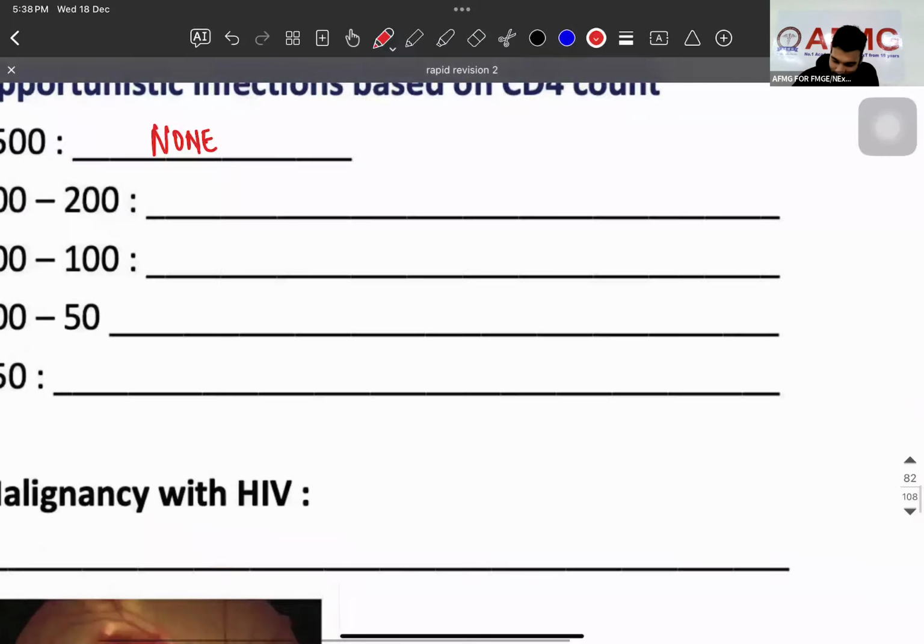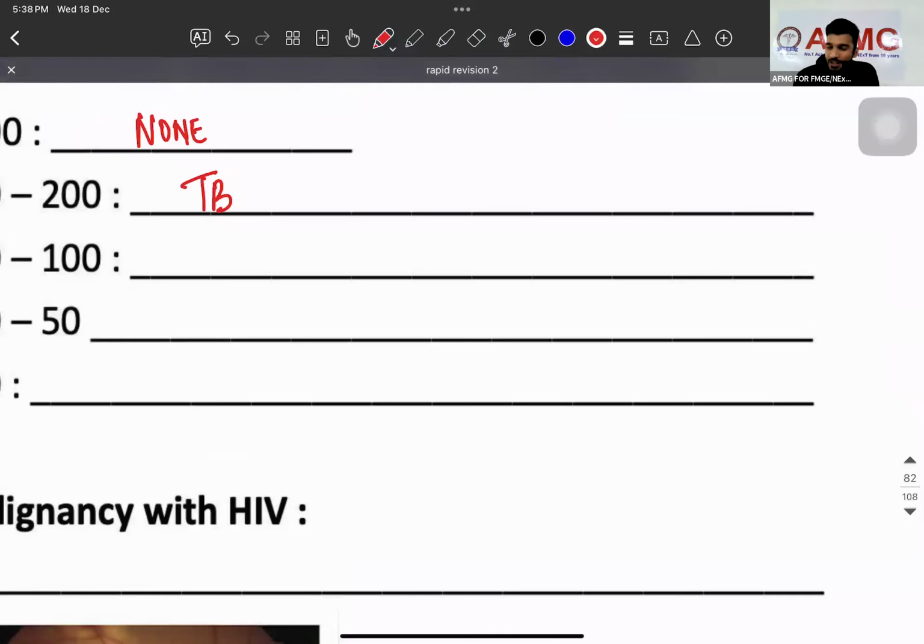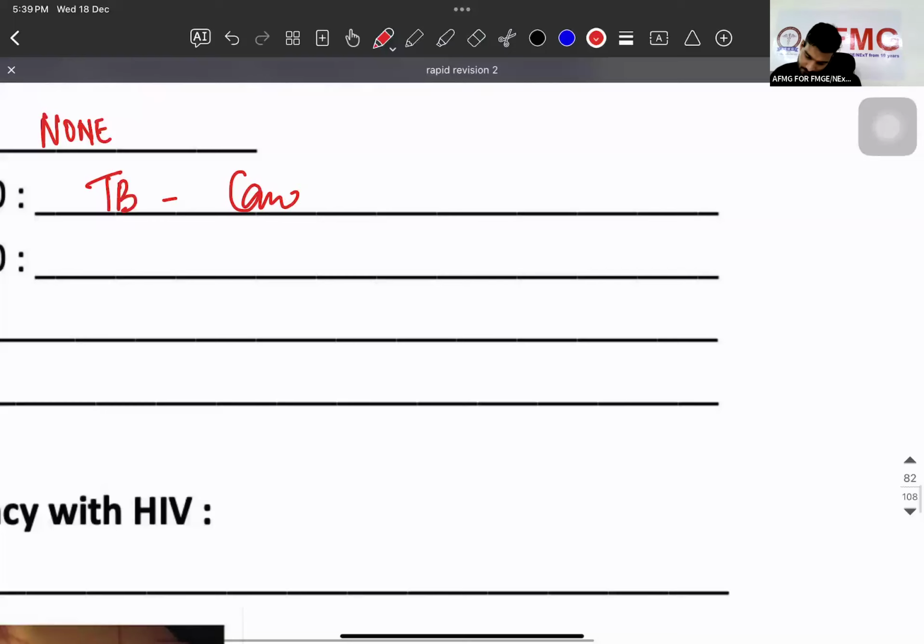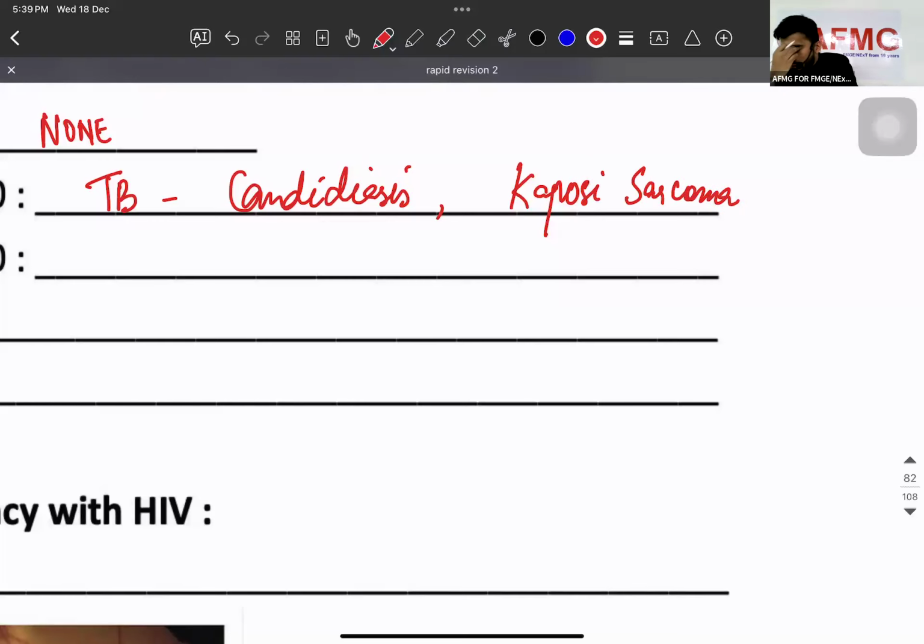कोई बात नहीं. चलो 500 to 200. The infections we are going to have: tuberculosis. Most common opportunistic infection in HIV is TB, but in India TB, outside. Okay. Second one is going to be candidiasis. And third one is going to be Kaposi sarcoma. Candidiasis is oral thrush, है ना? Caused by.